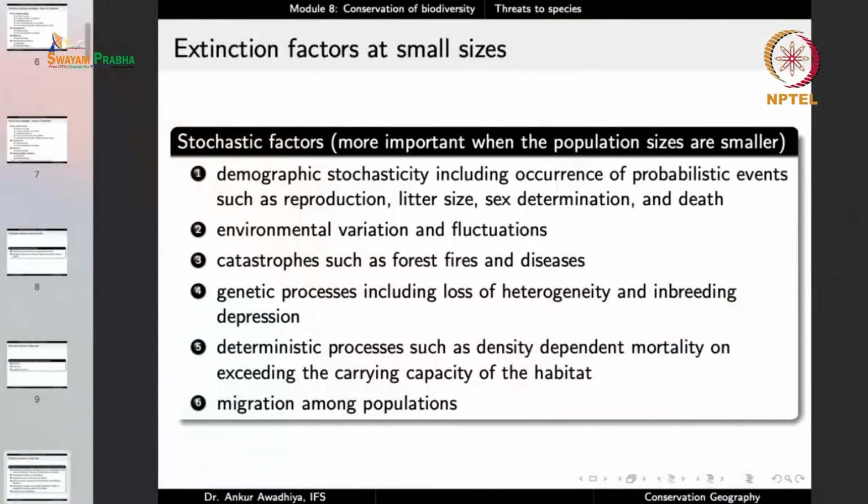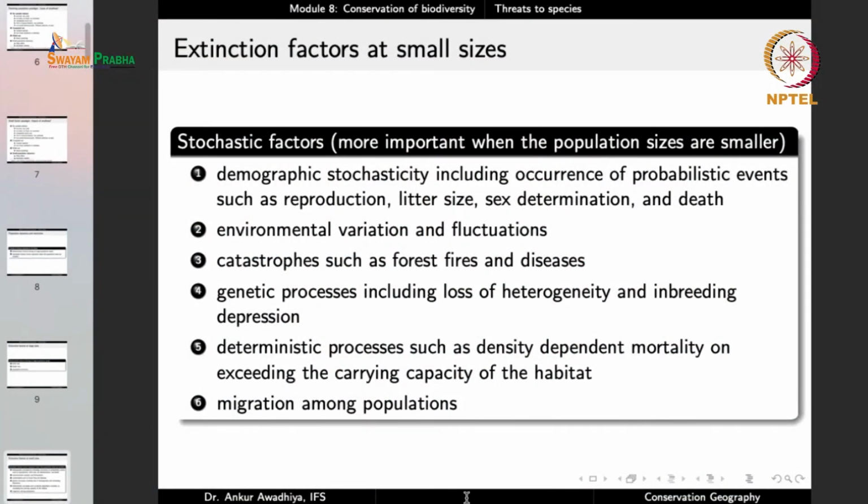So density dependent mortality occurs in the case of large populations and small populations whenever the densities increase, but in the case of large size populations, it is just a regulatory mechanism. In the case of small populations, it becomes an extinction mechanism.